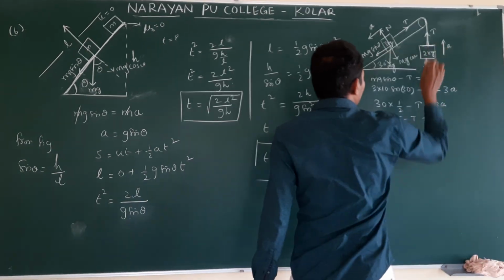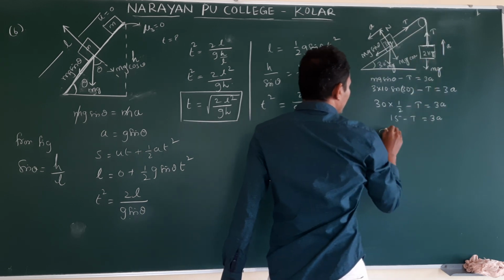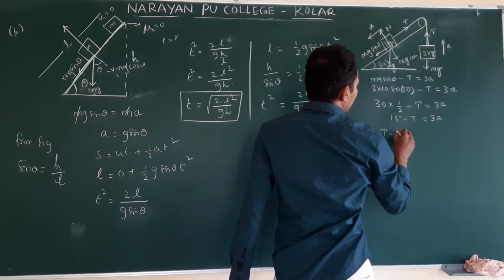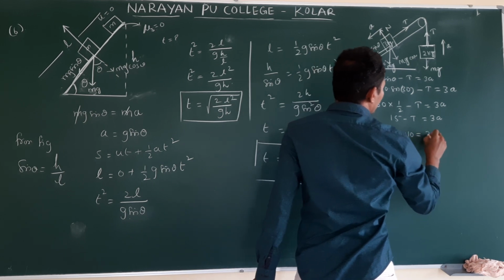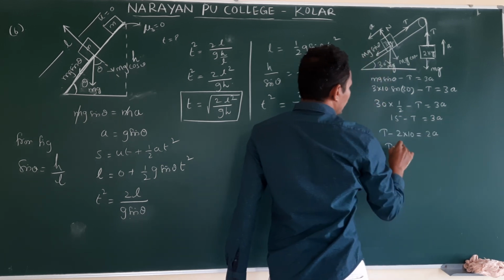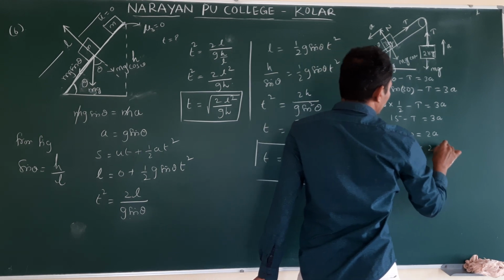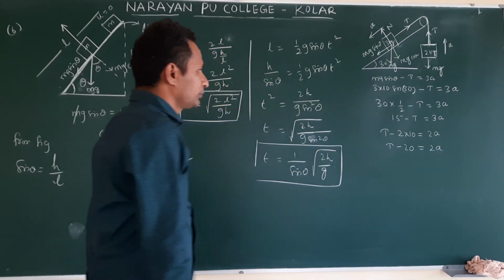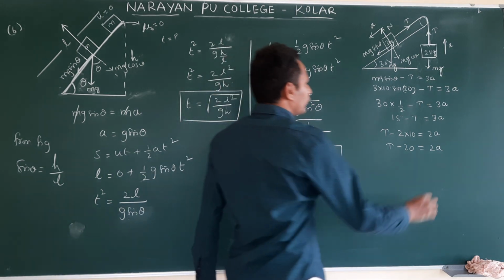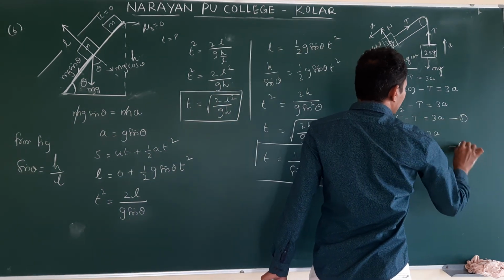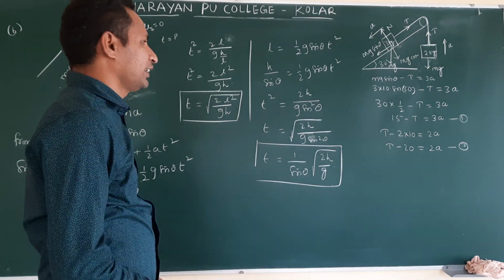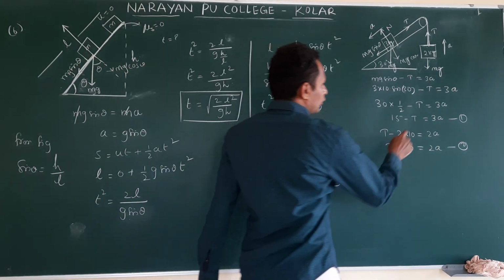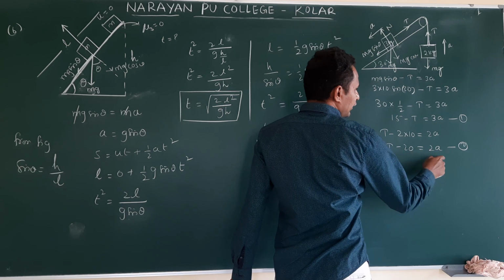Next, for this object, it is accelerating up: t minus mg acting downwards, 2 into 10, is equal to 2a. So t minus 20 is equal to 2a. Clear? These are equations 1 and 2. Solve these and we will get t and a. Two equations, two unknowns, t and a.